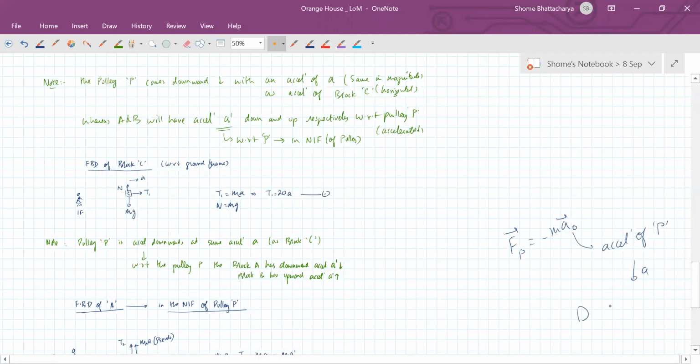So pseudo force, whether you are looking at A or B, दोनों पे pseudo force कैसे act करेगा? ऊपर के तरफ. Is it clear, Varun? Okay.